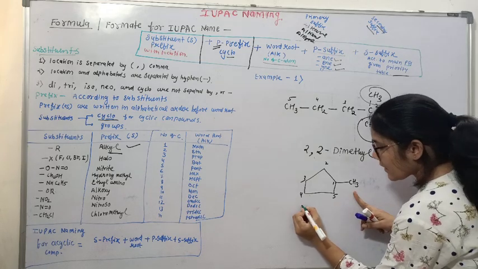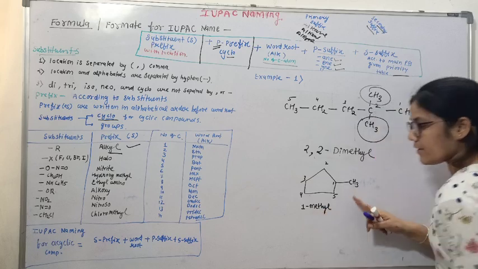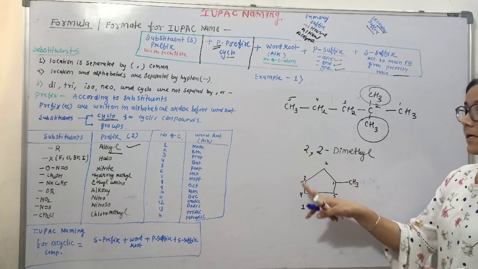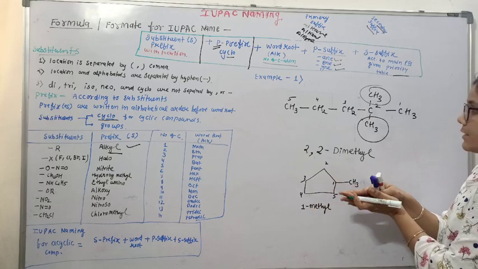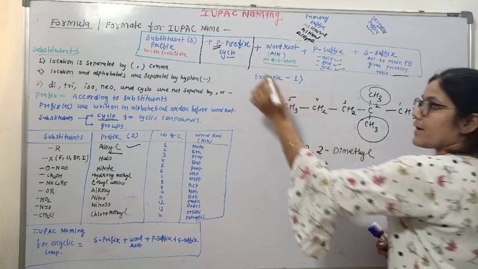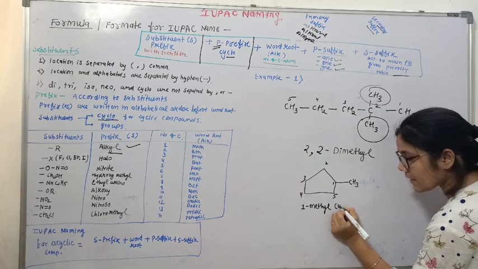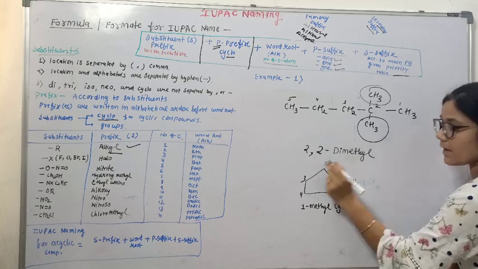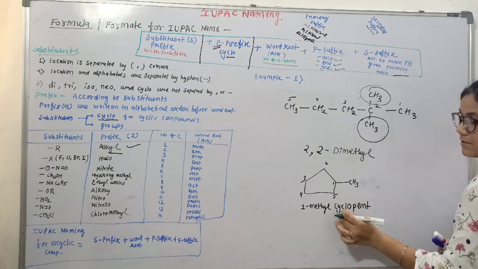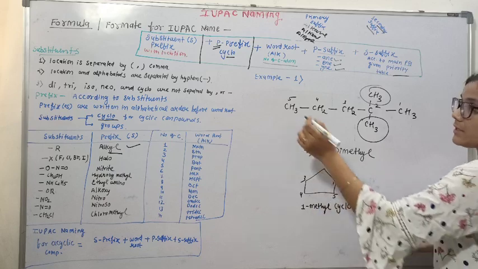So how can we write? It's 1-methyl. Clear? 1 hyphen methyl. Now this is a cyclic compound, so to distinguish between cyclic and chain compounds, the cyclic compound is added with the prefix cyclo. So we'll write 1-methylcyclo. How many carbons are there? 5. So that is 1-methylcyclopent.